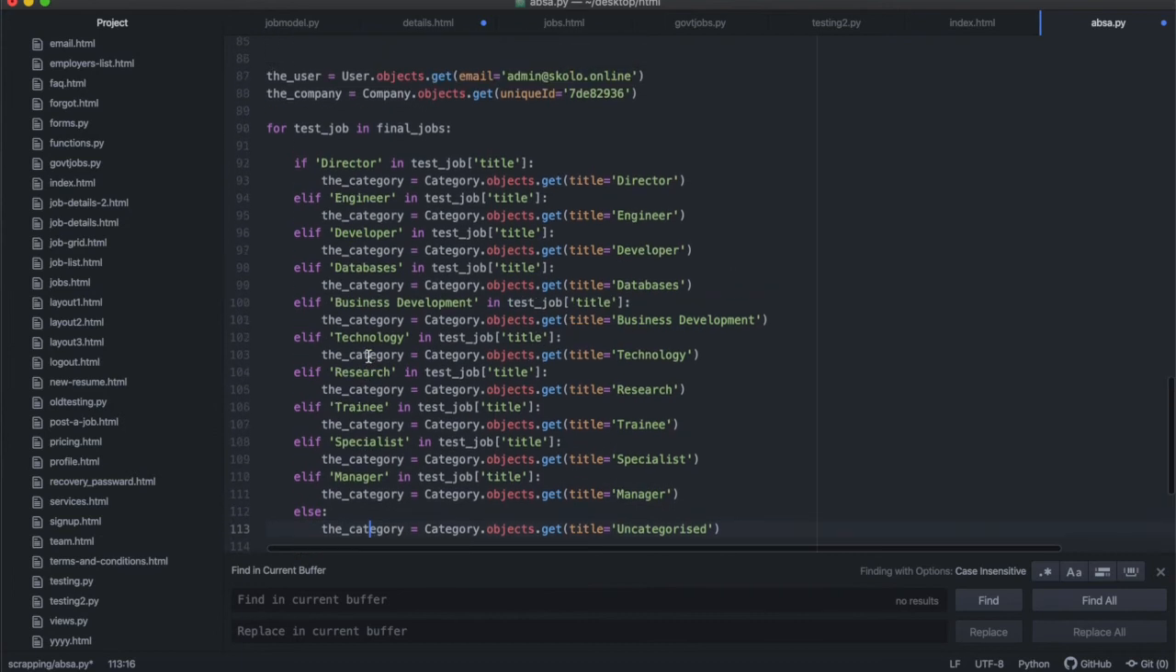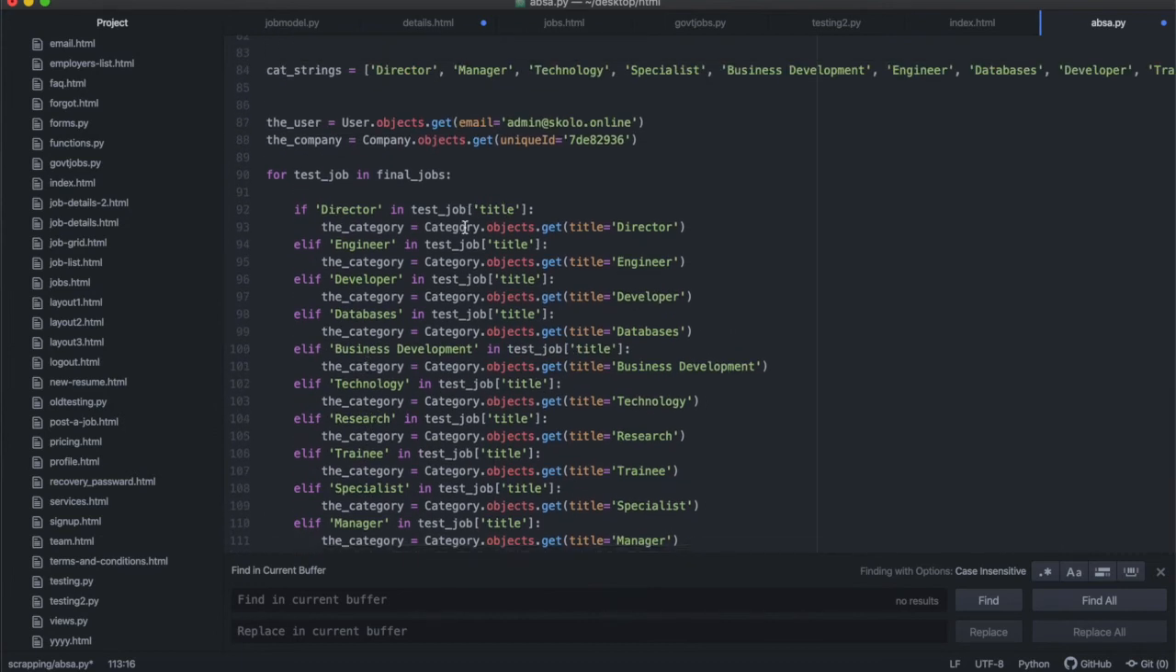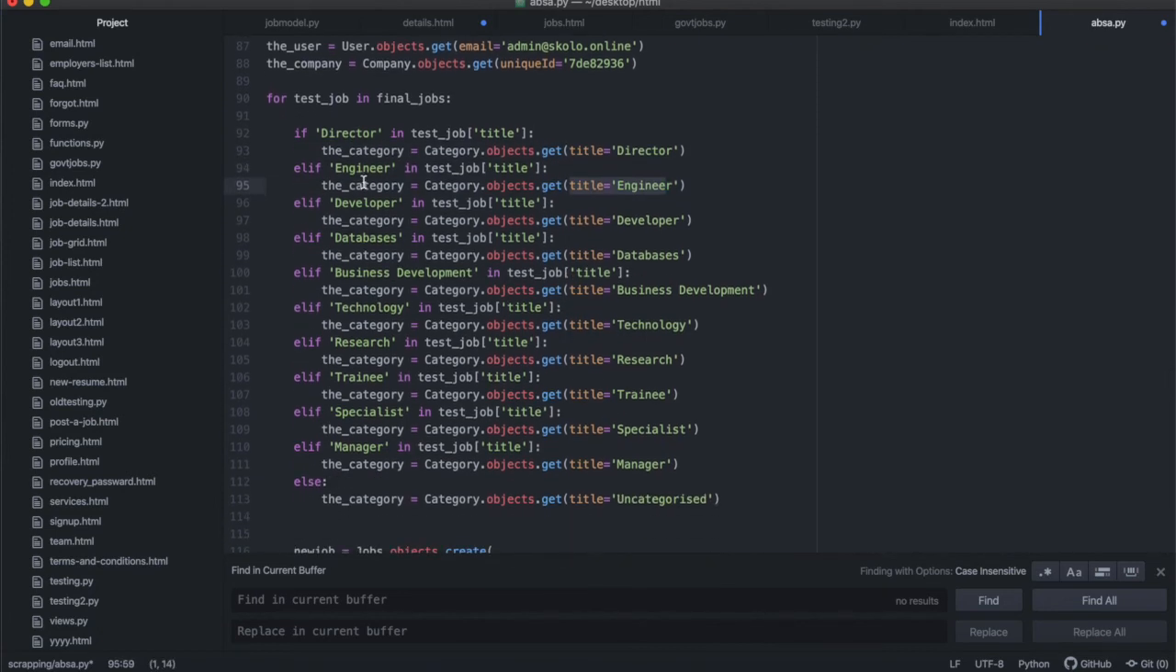So if director exists in the job title, you must pull out the objects where the title is the director. If engineer exists, you must pull out the job where the title is the engineer, and so forth. And because it's an elif, if it goes in here, it won't go in the other ones. So the way you organize this, you should organize it in order of preference, because you're going to find jobs where there is a director of research or a director of databases, whatever.